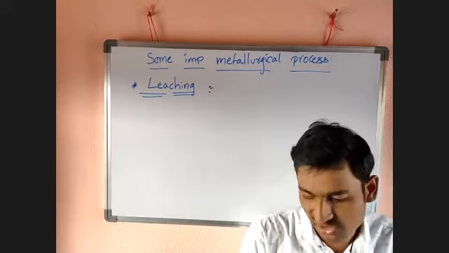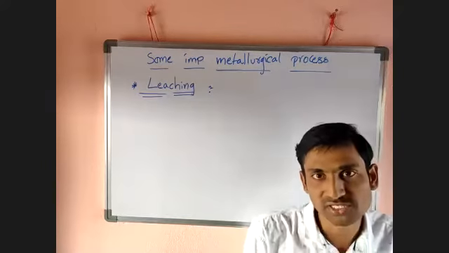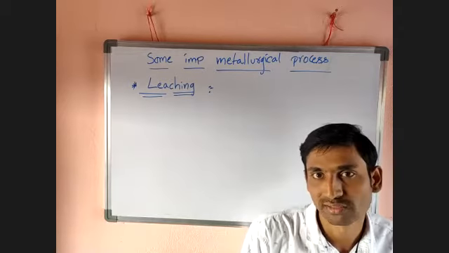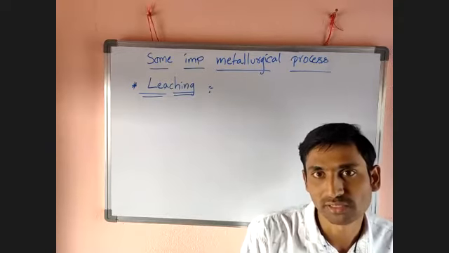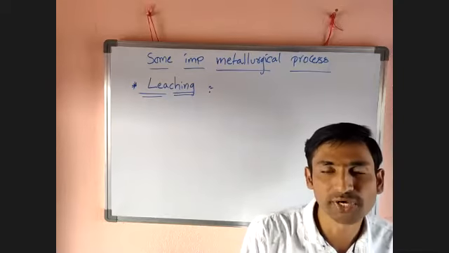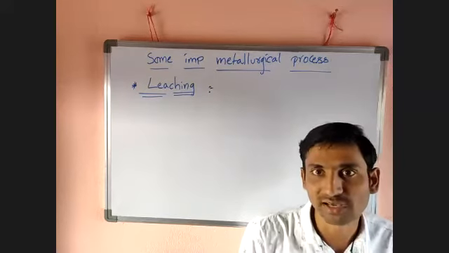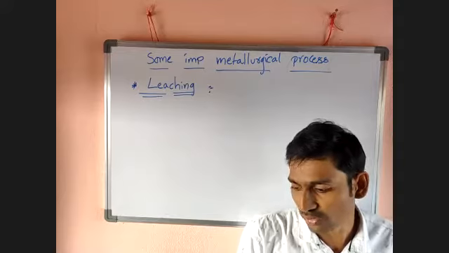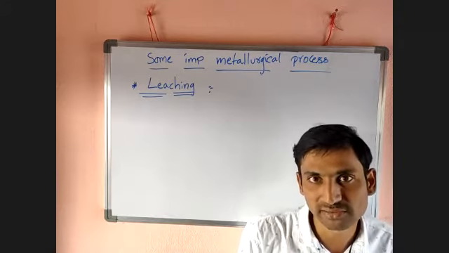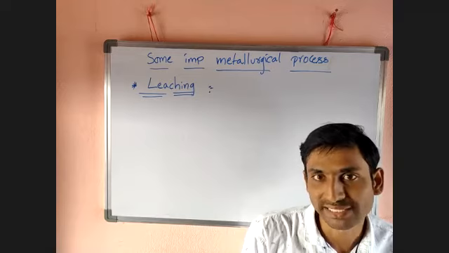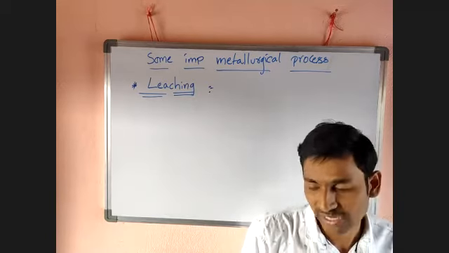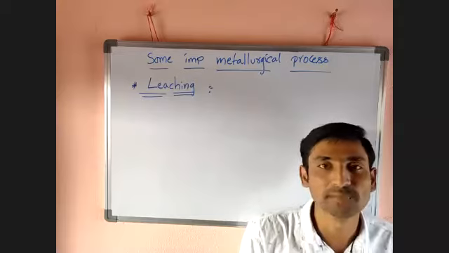We concentrate that ore, which means we remove gangue particles from the ore. Gangue is what? The impurity present in the ore is called gangue. So we have to remove the gangue by using different techniques like hand picking, washing, magnetic separation, and froth flotation. Like that, leaching is also one of the important processes.